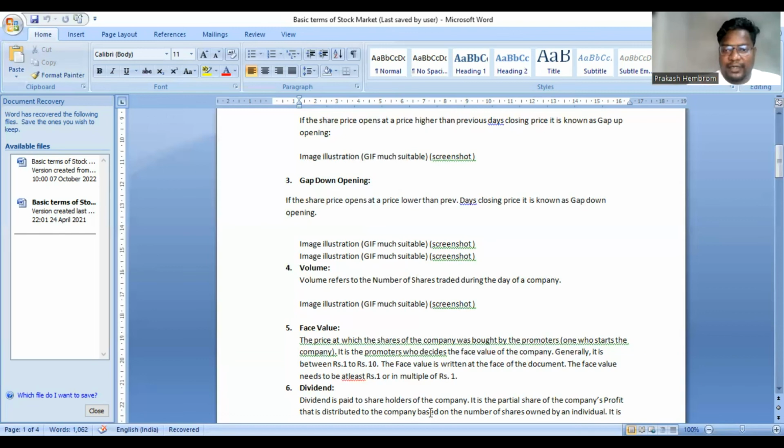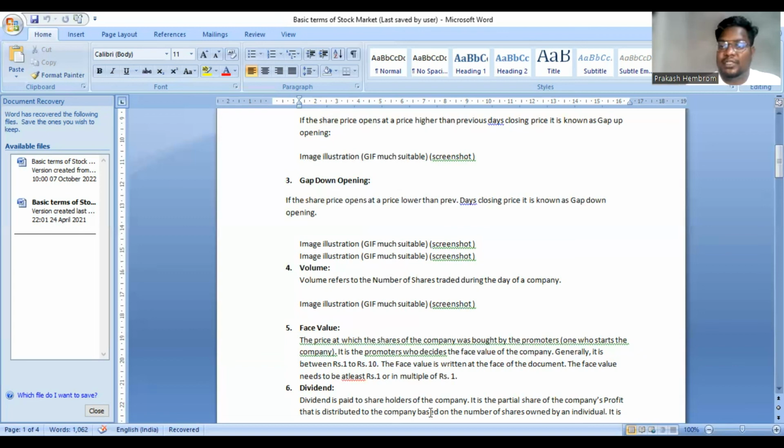And next, we'll be talking about dividend. Dividend is something that a company decides to give to its shareholders. It is the company's profit that is distributed based on the number of shares owned by an individual. It is not mandatory, and it is the decision of the board of directors of the company whether to give a dividend or not. Dividends are decided based on the face value of the company, and just now, as you saw, the face value of ONGC was 5.